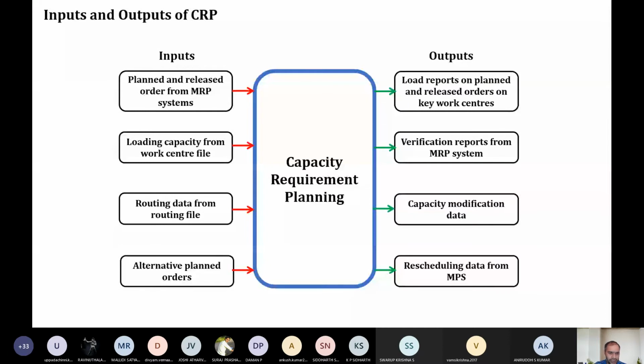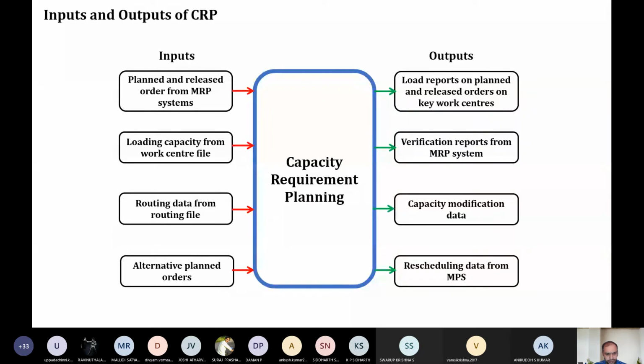But what happens in this process? Your knowledge is being added. Each and every class you attend, your knowledge is getting enriched. In a similar way, in an industry, as the raw material takes its path from the raw material stage to the finished stage, value addition is happening on the product. So when the product completes the particular route, the product becomes a finished product, or more value is added to the product. So that is called the routing data.